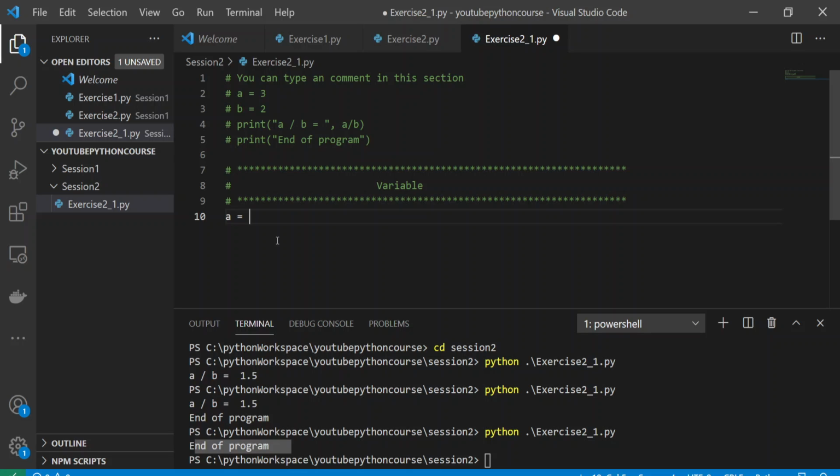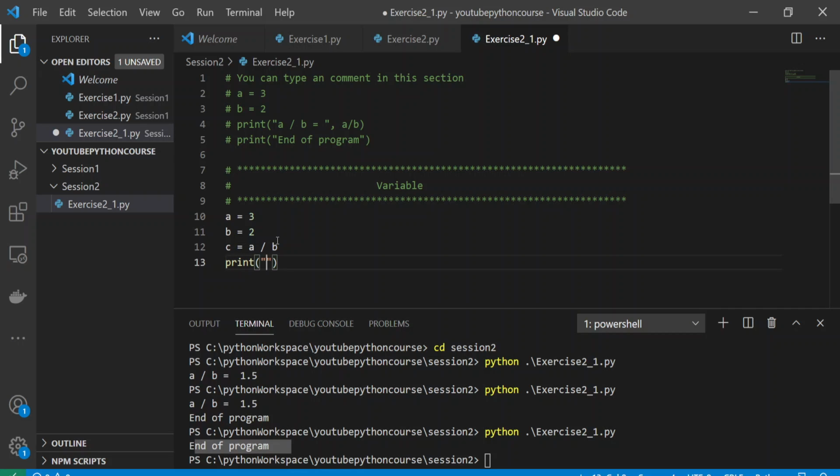Okay, as I showed you earlier, I can store 3, and I can declare one more variable, I can store 2. Okay, I can declare one more variable, I can store one more operation inside it, that is a divided by b. Okay, and then I can use it to print. Okay, these are the variables.